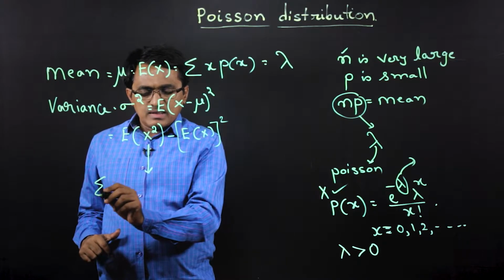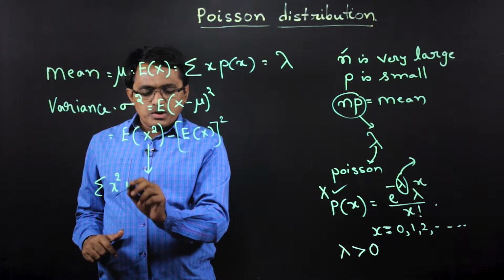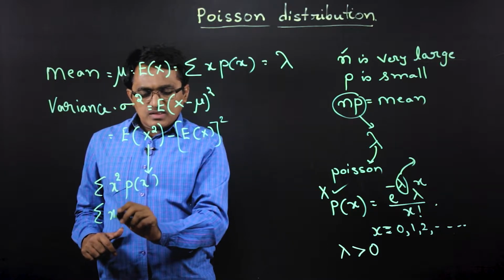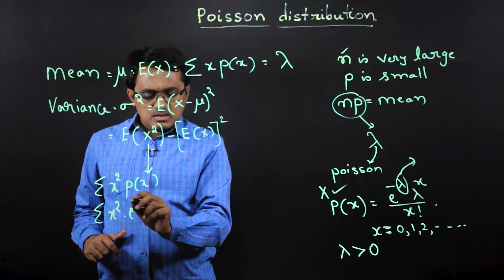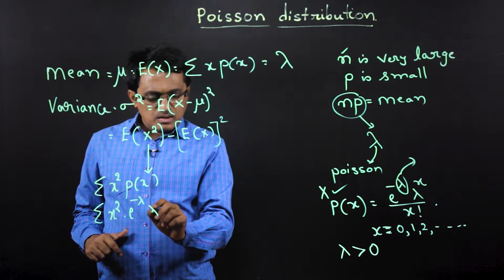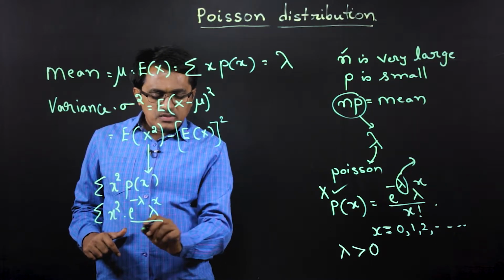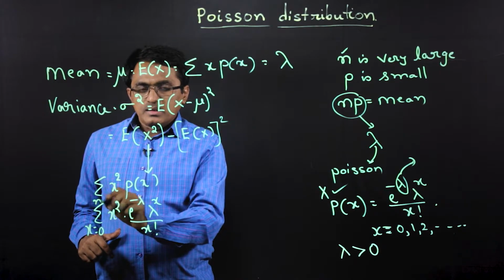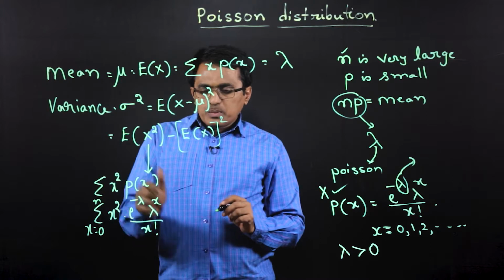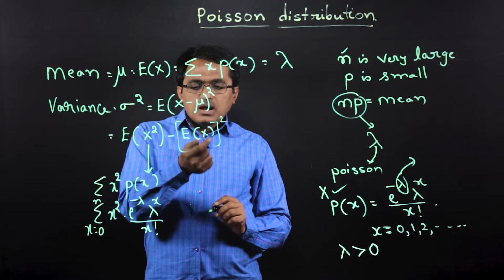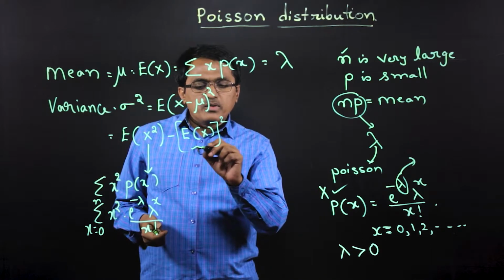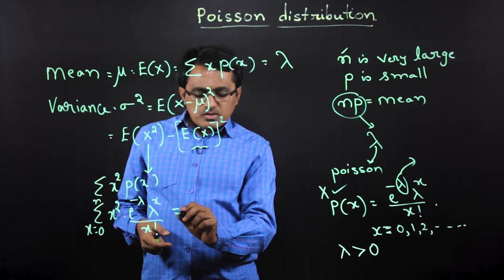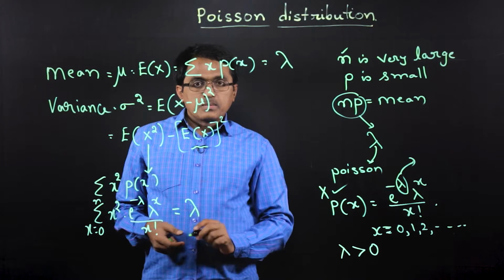How to calculate it: this is nothing but x square into p of x, where p of x for this distribution, as discussed, is e power minus lambda, lambda power x by x factorial, where x takes values from 0 to infinity. Now, if we simplify the expectation of x square and plug in the value of expectation of x, which is already known, that is lambda, then we will get the variance of the distribution, which is lambda.